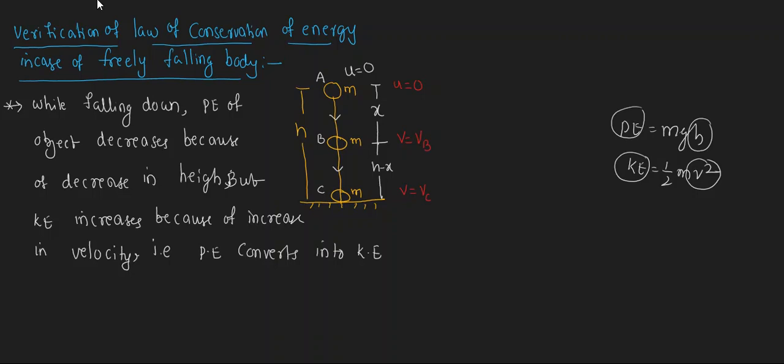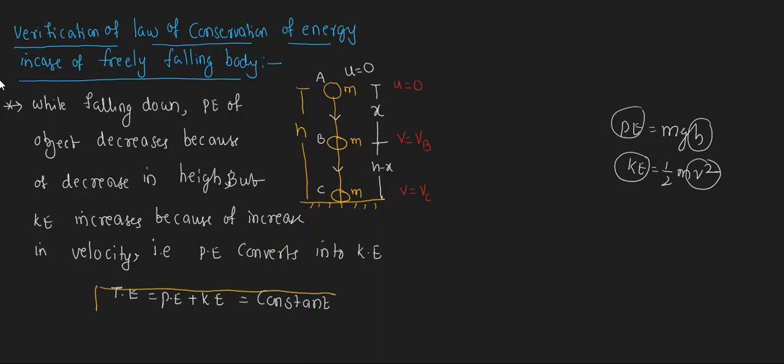We have to verify the law of conservation of energy in case of freely falling body. Law of conservation of energy means energy should be constant. Then we have to prove that the total energy, that is the sum of potential energy and kinetic energy of this object, remains constant. The object which is falling down has kinetic energy and potential energy.